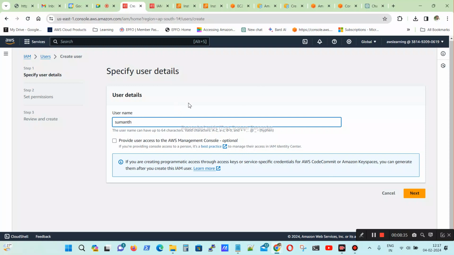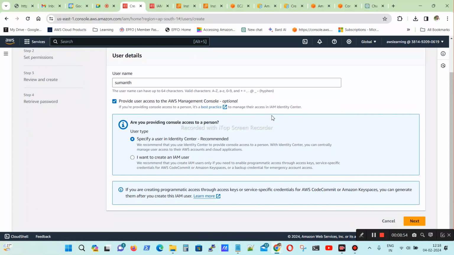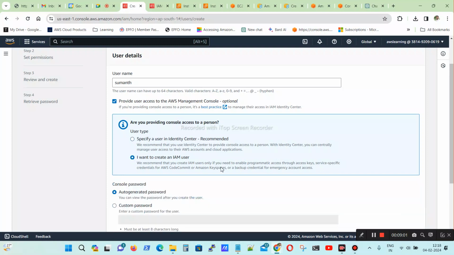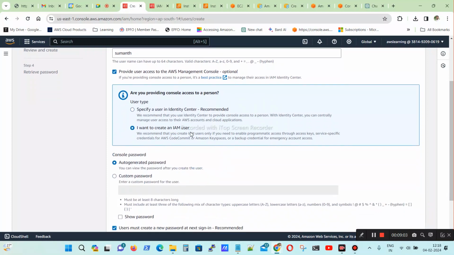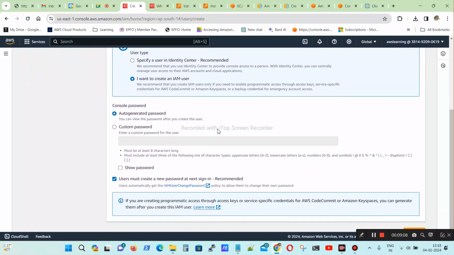So why I am telling this is that when you are creating the user, you decide what access they need. For example, if they need the AWS management console, you have to click on AWS management console. When you click that, they will get this screen and a separate URL for them. So I want to create an IAM user, specify identity center recommended, I want to create an IAM user. So it will be an IAM user. There are two ways here.